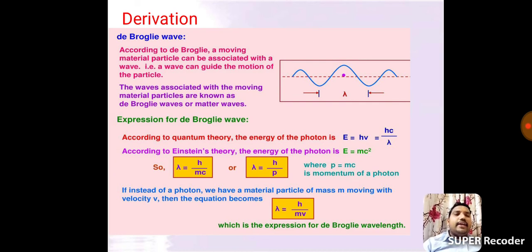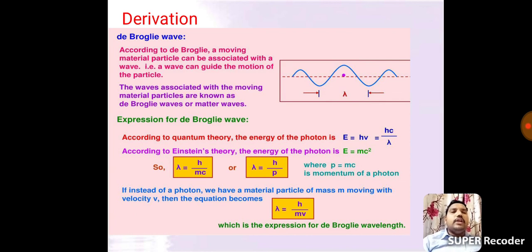The speed of light explains only light packets, so the c term is replaced with velocity, that is the velocity of the matter. We get lambda equals h by mv. Finally, according to classical physics, mass of the matter times velocity of the matter equals the momentum of the matter, so momentum is p.